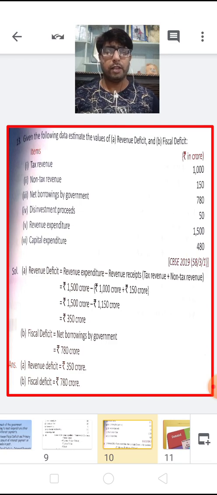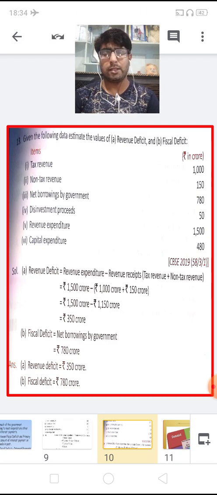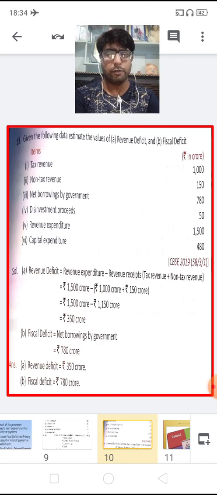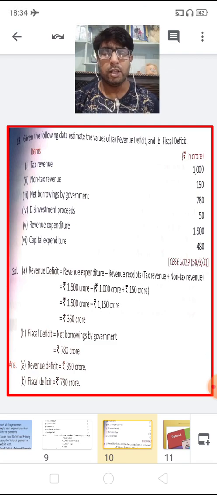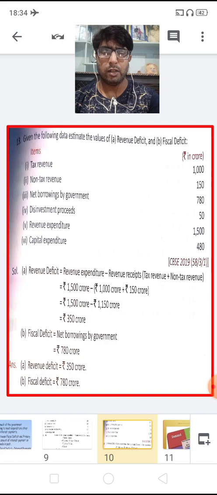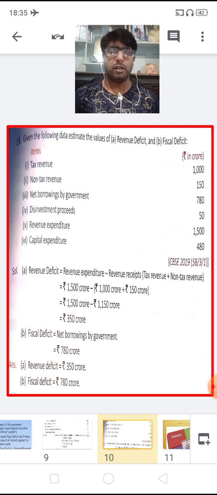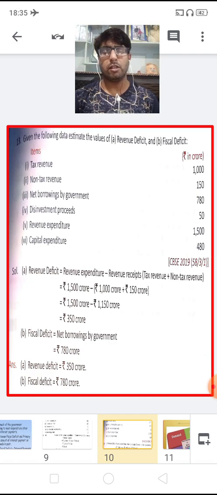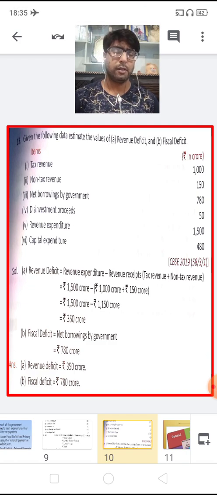Next, again we have to find out the fiscal deficit and revenue deficit. Here the taxable revenue and non-tax revenue are given: 1000 and 150, so the revenue receipts become 1150, but the revenue expenditure is given as 1500. So 1500 minus 1150, the deficit becomes 350. So the revenue deficit here is 350 crores.